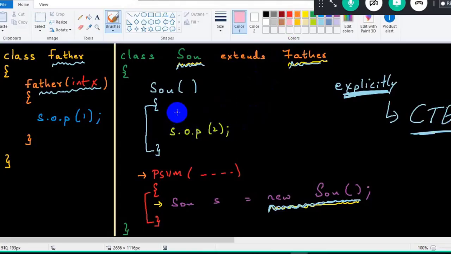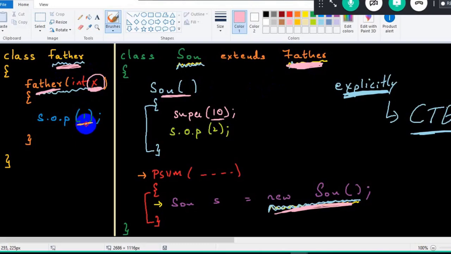So now I have to mandatorily write super of. When I write super of, I am invoking the superclass constructor. Who is the superclass here? Father. I am invoking the father class constructor, which is accepting an integer argument. So I have to pass one integer argument. So now what happens? When I write new Son, control goes here. So super of 10 means I am invoking the superclass constructor, that is Father. X value will become 10. 1 will get printed, then 2 will get printed. That's it. I'll get the output as 1 and 2 only. But if there is a parameterized constructor, I have to invoke it explicitly. This is the funda behind it.